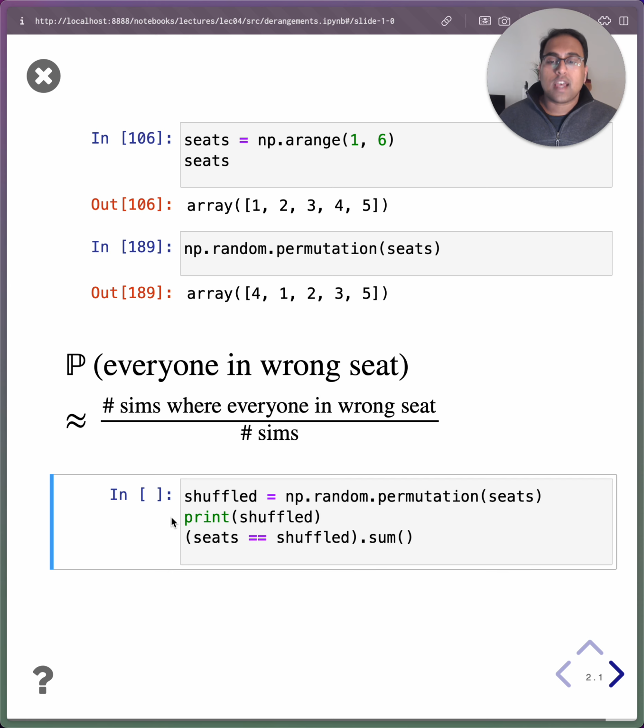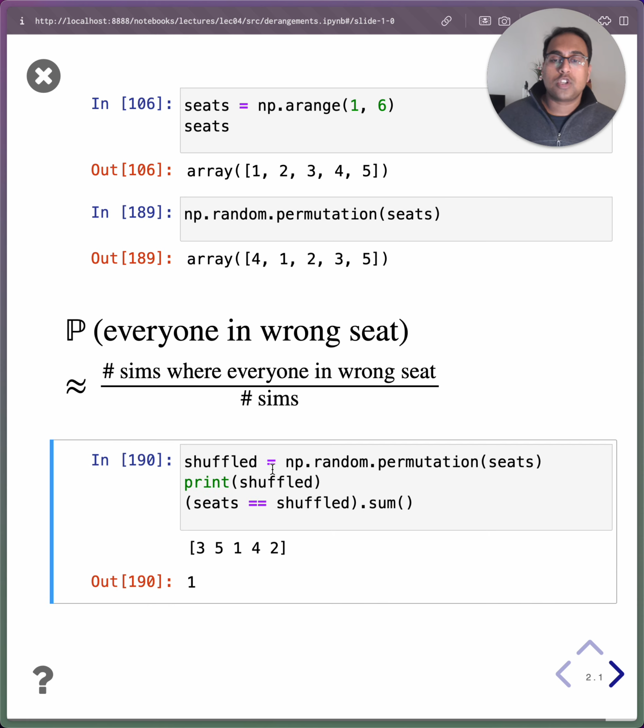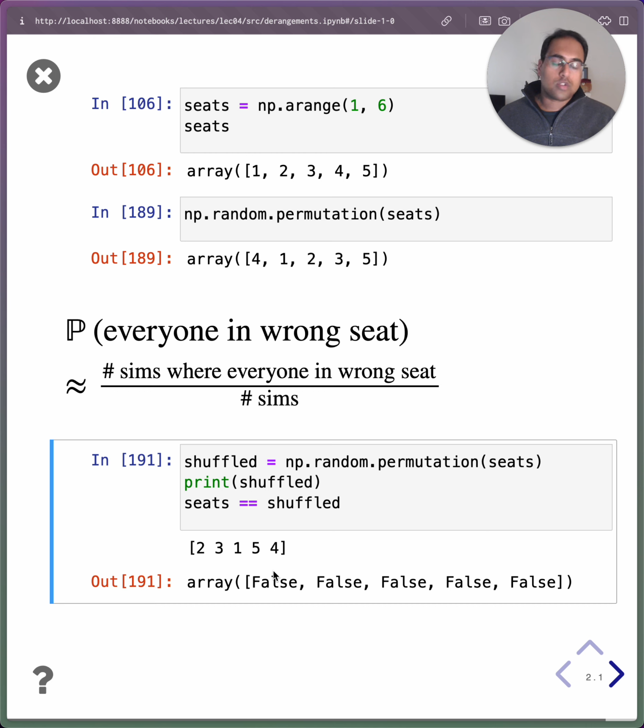What I've done here is I have shuffled to a particular permutation, and every time I run this cell, it's going to give me back a new shuffling, which I'm printing out here. And I've compared the shuffled array to the original seats array, which is 1, 2, 3, 4, and 5, and I've taken the sum of that array. First, what is that array without taking the sum? It's an array of trues and falses. There's a true in each position if that seat is filled by the person that's assigned to it, and there's a false if someone else is sitting in that seat.